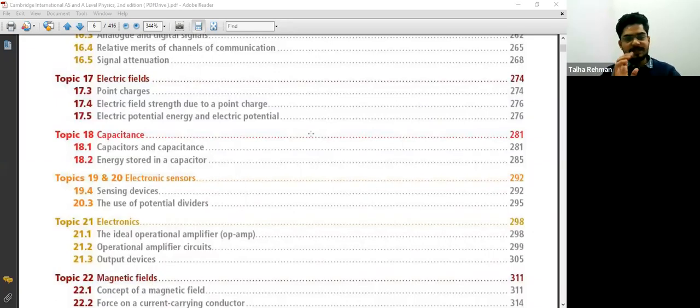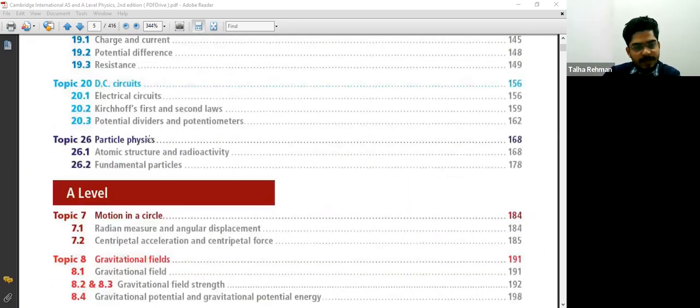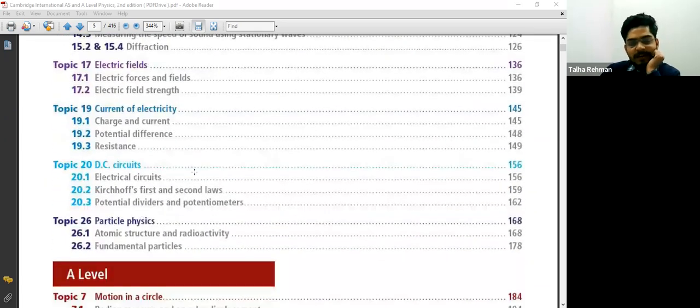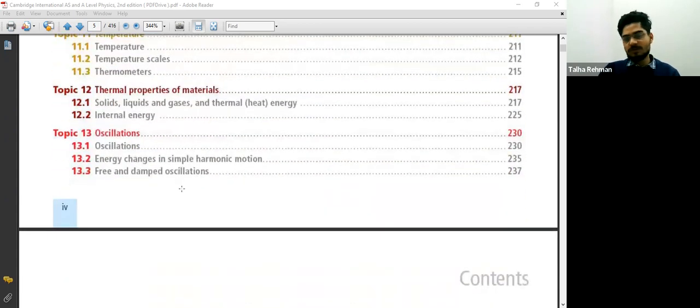So we will discuss the electric field part of AS level also, because I know that you do not have much idea of what is the electric field and what is Coulomb's law. Without that we cannot finish this one. So I am covering all, because both the topics, in AS level and in A level, are dependent. For understanding the A level topic, you have to understand the AS level topic of electric field.